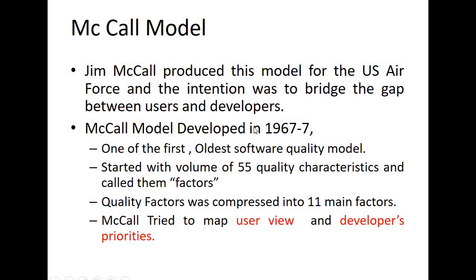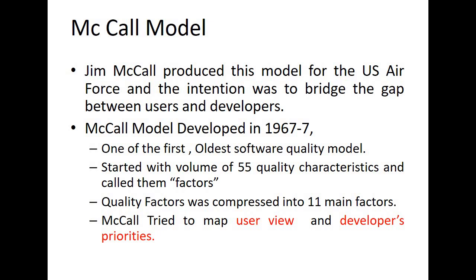Right? So one of the first and the oldest software quality models, started with a volume of nearly 55 quality characteristics, and Jim called these characteristics the factors, right? Now, you might have heard about McCall's quality triangle, the software quality triangle.